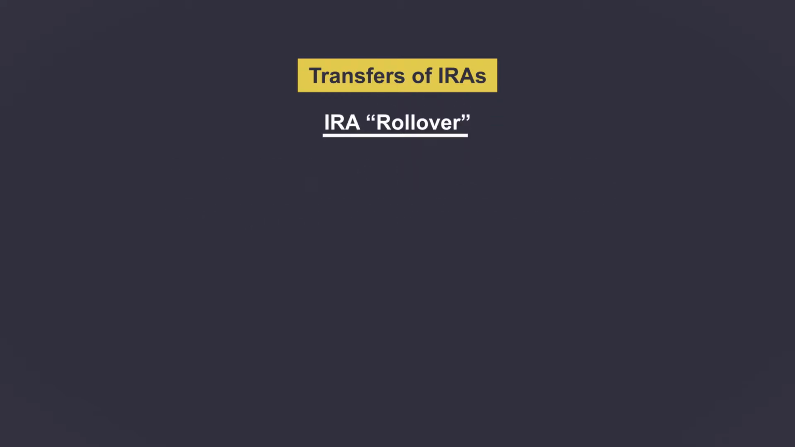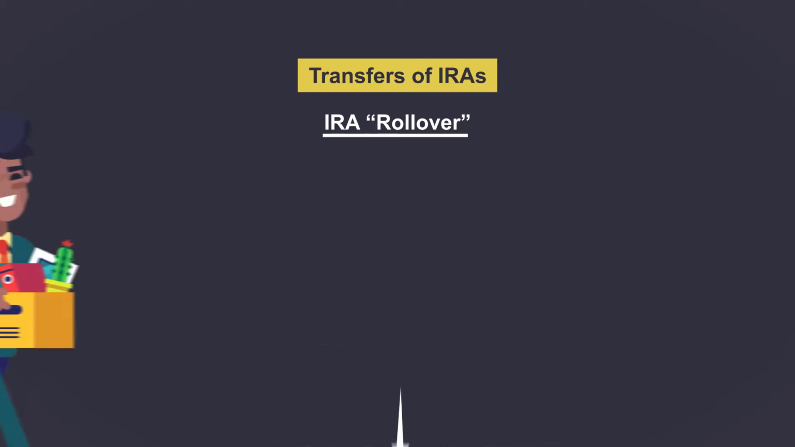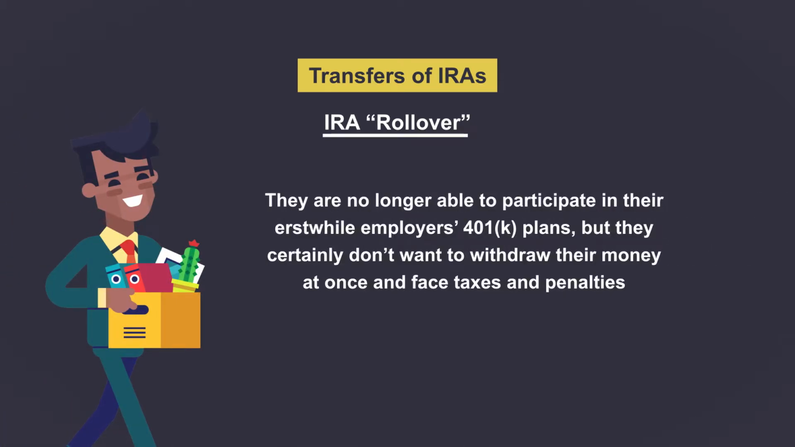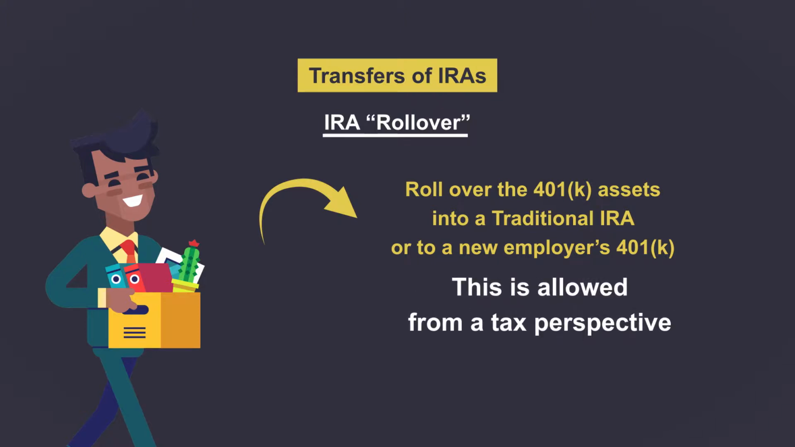An IRA rollover is a transfer of assets from one qualified account to another. This often happens when 401k participants leave their jobs. They're no longer able to participate in their erstwhile employer's 401k plans, but they certainly don't want to withdraw their monies all at once and face taxes and penalties. The contributor can instead roll over the 401k assets into a traditional IRA or to a new employer's 401k. Because the withdrawal and distribution rules are substantially similar across these plans, this is allowed from a tax perspective.